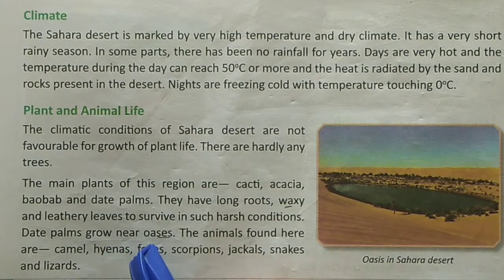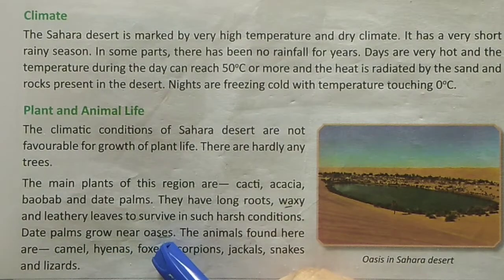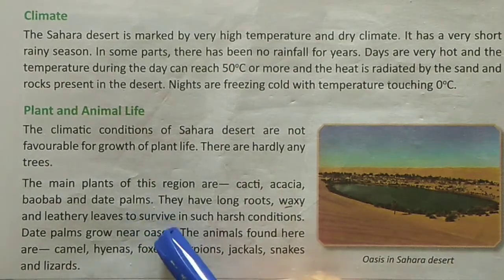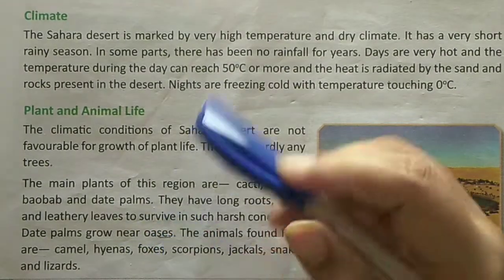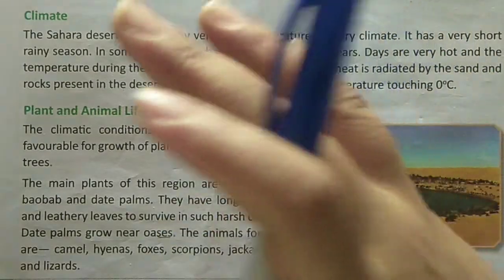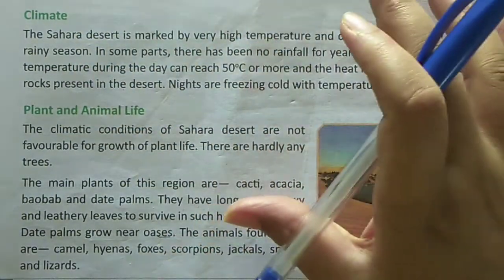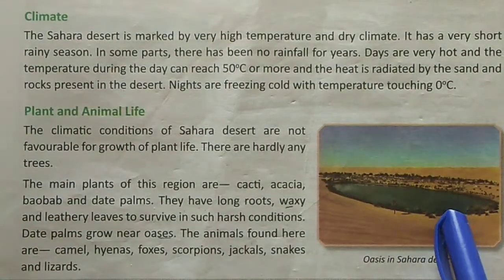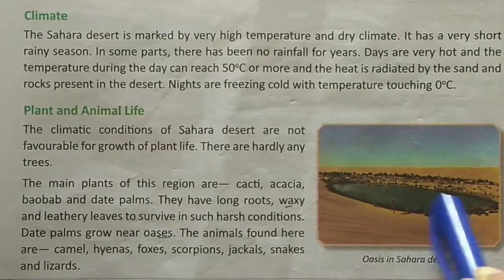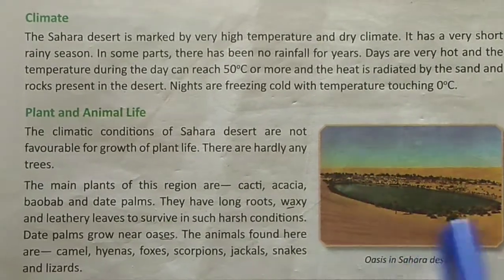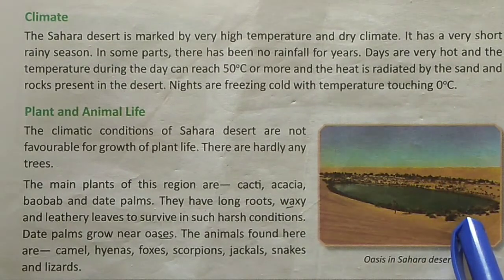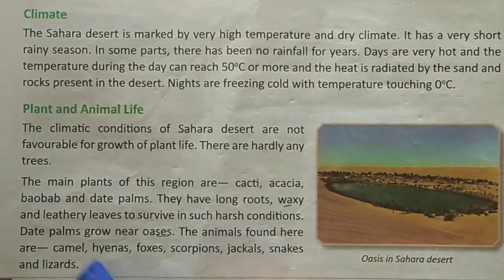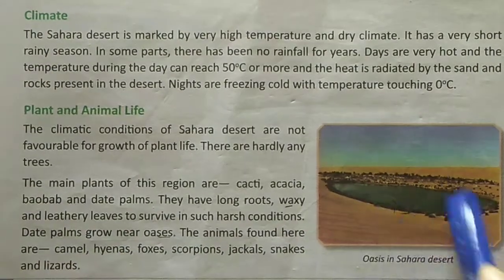Date palms grow near oases. What is an oasis? Oasis is basically a part of the desert. See, this is the picture of an oasis. Water is found here and also some natural vegetation, some greens. This is called an oasis. So, date palms grow near oases.